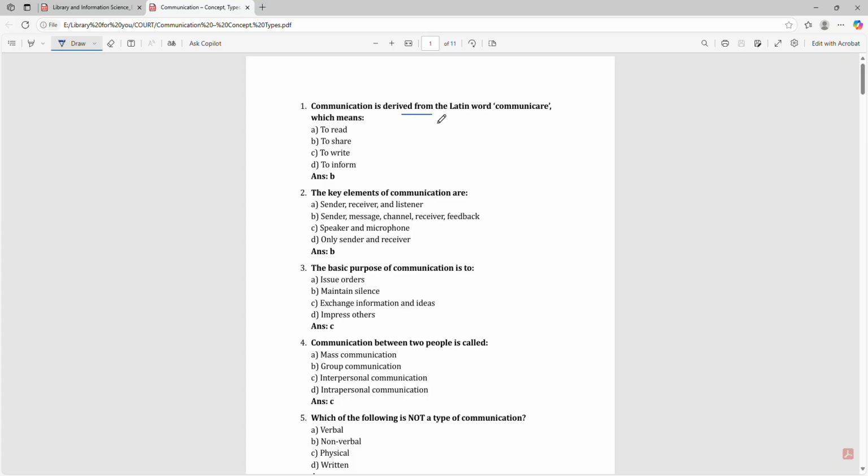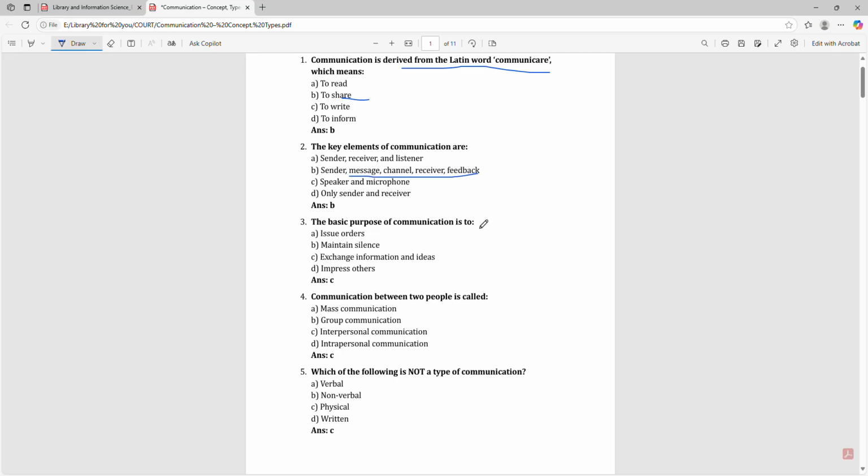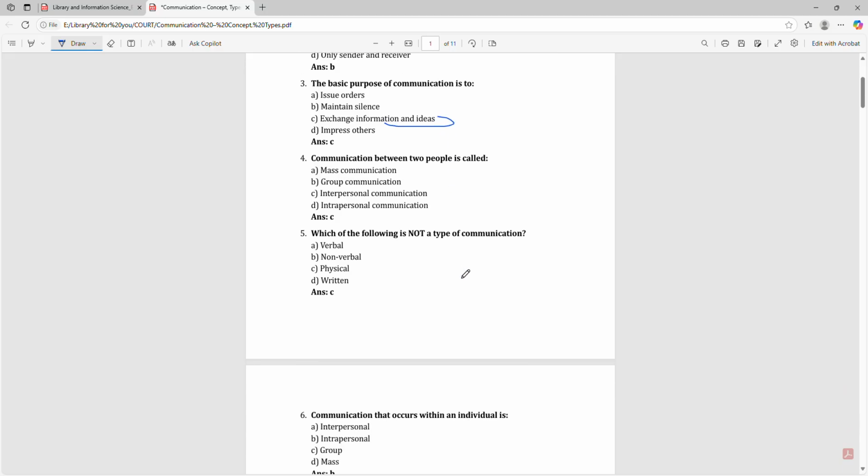Communication is derived from the Latin word communicare, which means to share. The key elements of communication are sender, message, channel, receiver, and feedback. The basic purpose of communication is to exchange information and ideas. A communication between two people is called interpersonal communication.